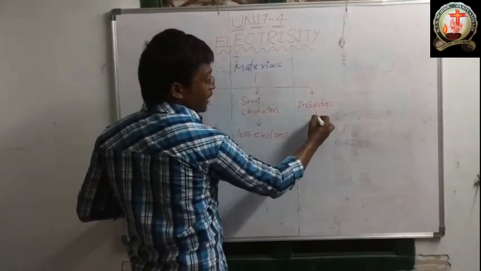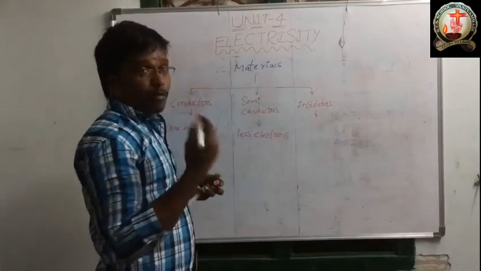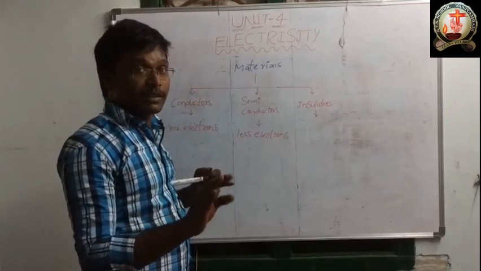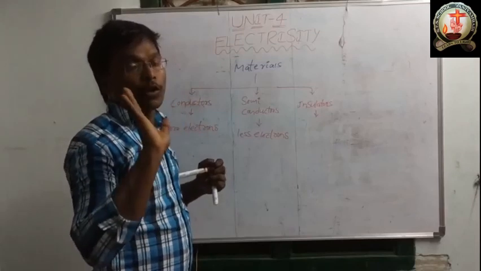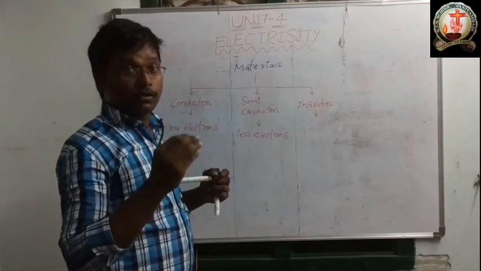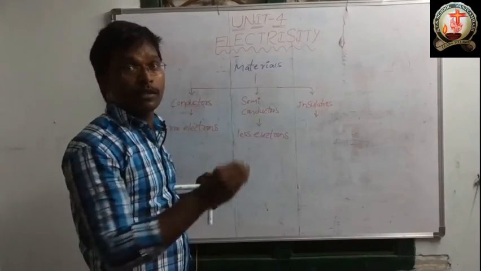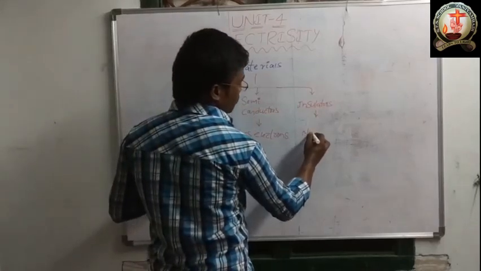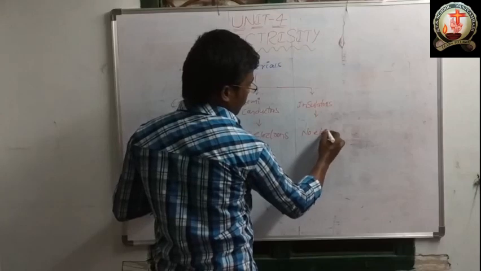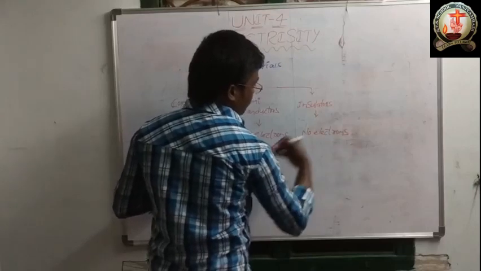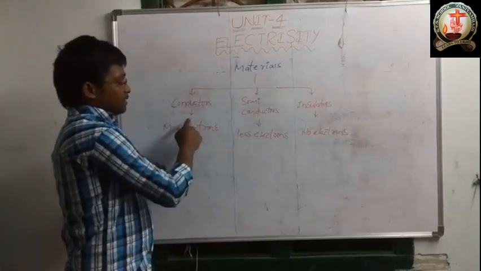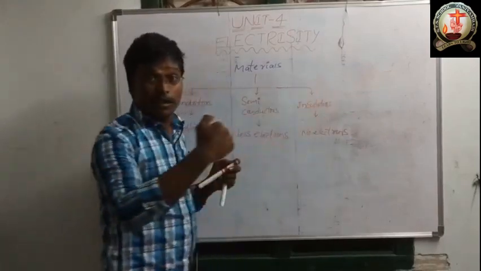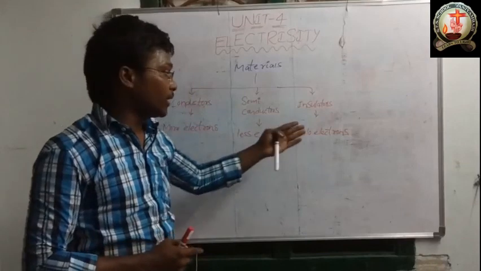And insulators means the type of materials that do not have electrons. So in insulators, no electrons. Conductors, more electrons. Semiconductors, less electrons. Insulators, no electrons.